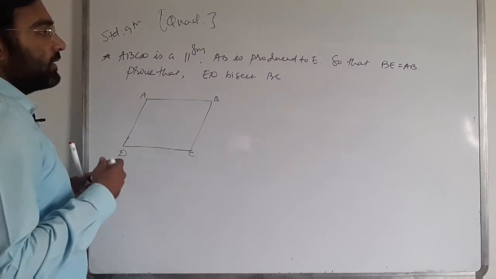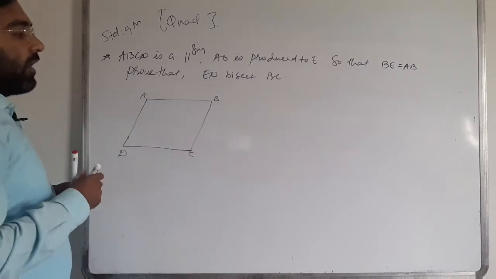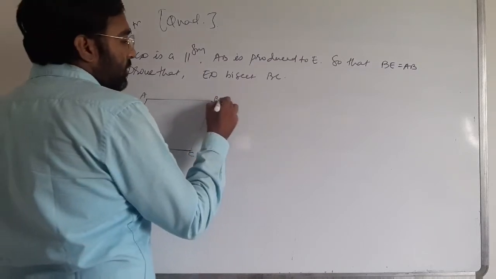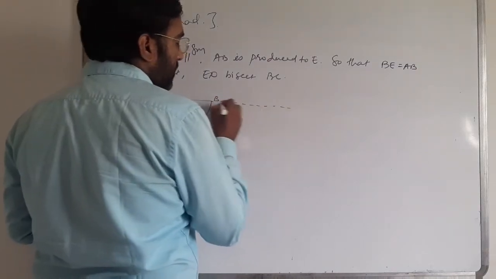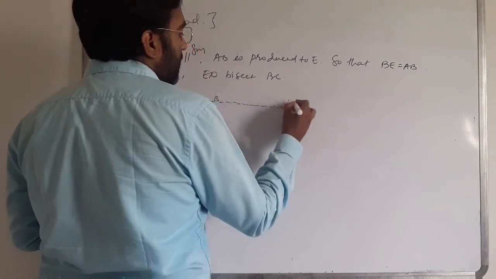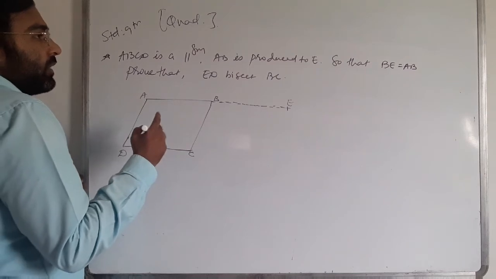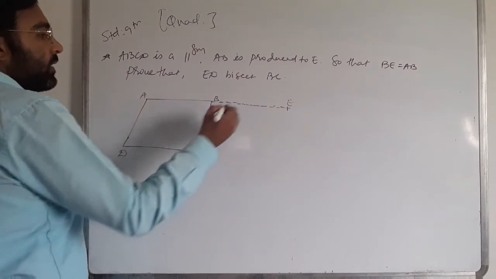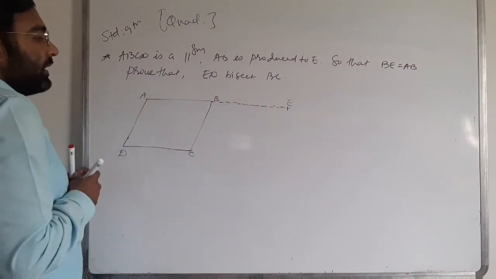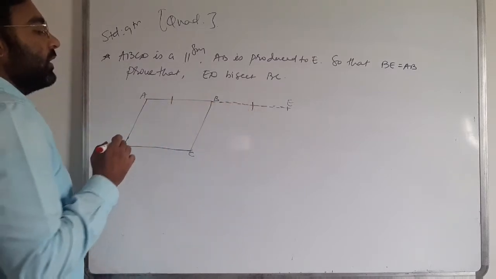Now it says that AB is produced to E. Now I have to produce AB till point E, so that BE is equal to AB. The length of BE is equal to AB. This is equal to this.